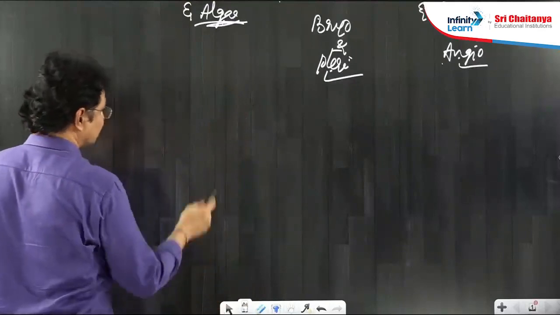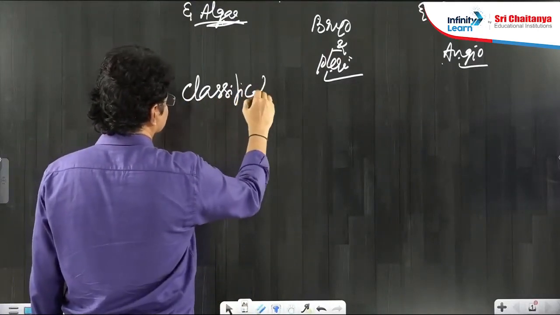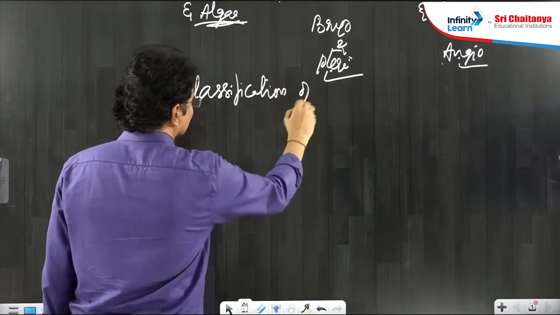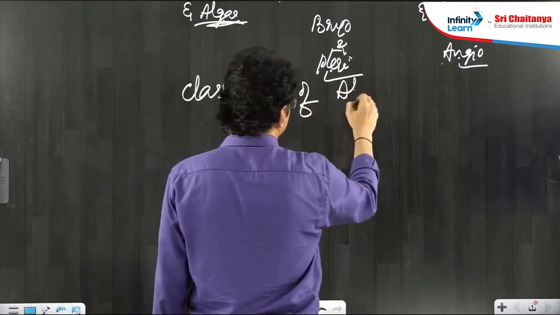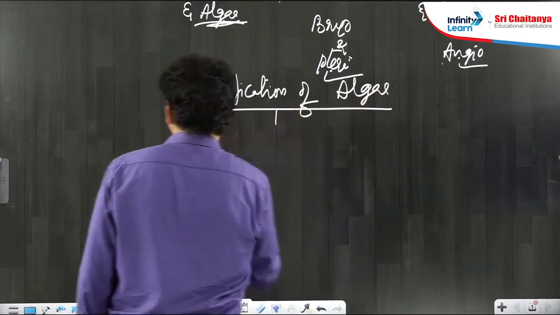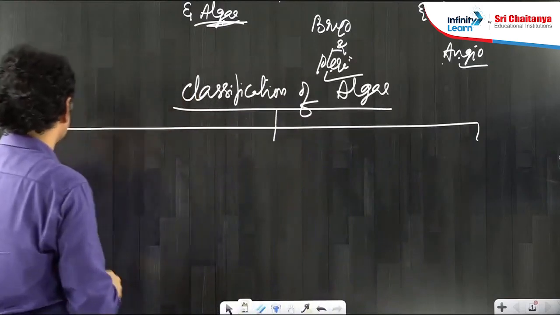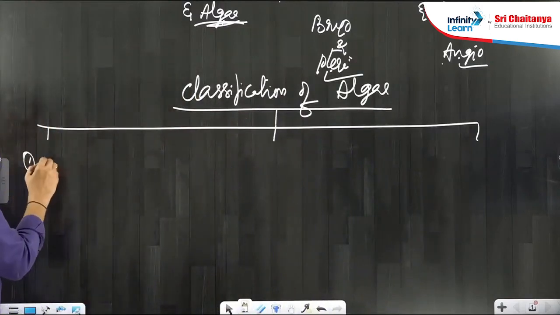Now the classification of algae. Based on different types of pigments, algae are mainly classified into 3 groups. One is the green algae.